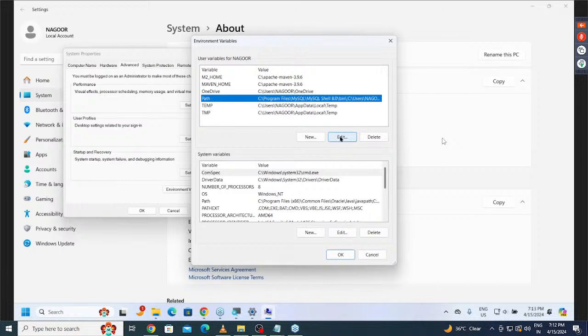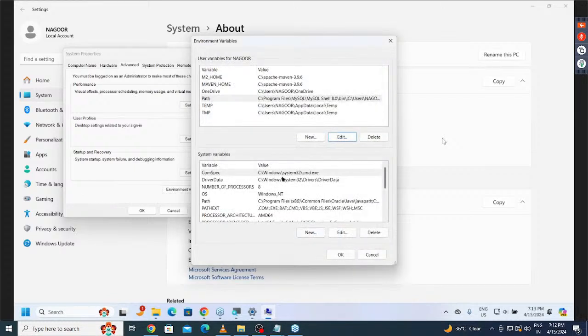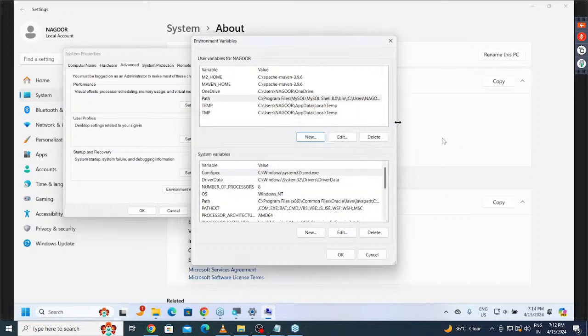If it is available, click on what there? Edit button. Click on what there? New. Add new path value. After that, click on what button? OK button. If it is not existed, if the path environment variable does not exist, then click on what there? New button. There we have to provide what? Variable name is what there? Path. Variable value is what there? The respective location: C:/Java/JDK 1.8.0_202/bin. After that, then click on what button? OK button. That's it.